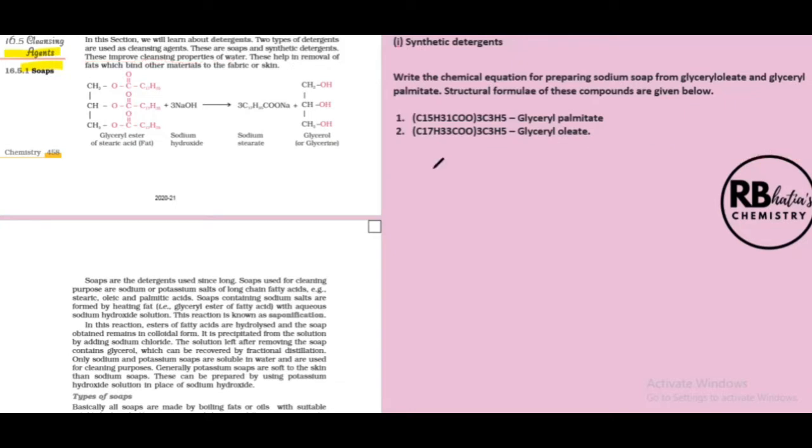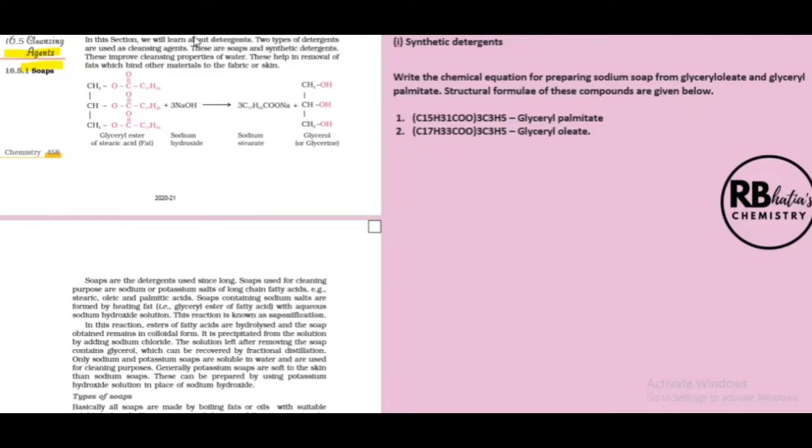Second, cleansing means, say this is a piece of cloth, fabric or skin, right? And this is a spot on it. Now, what is this spot chemically? This spot, that is dirt, is basically a fat. So this helps in removal of fats which bind other materials to the fabric or skin.